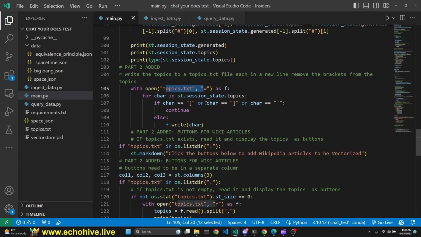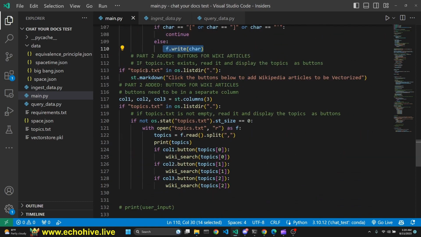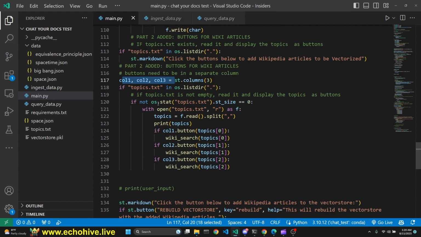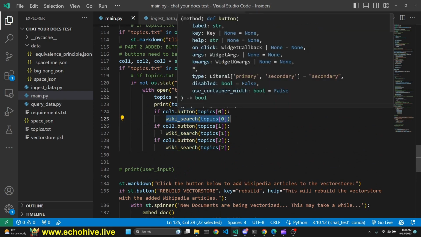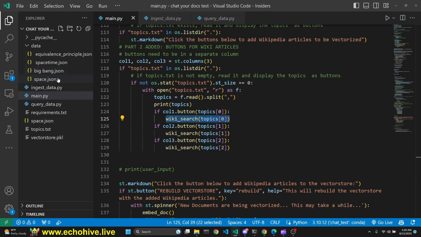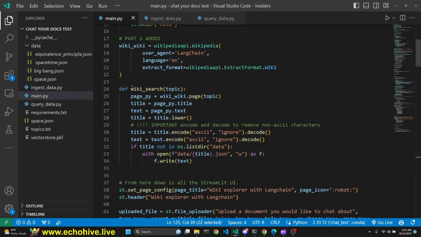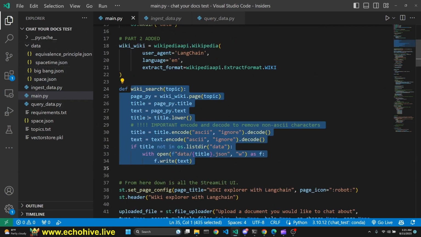Then we open the topics.txt and we just parse through all that list, and then we write it character by character. Then if we have a topics.txt file, we create 3 columns, and then we go over it, and we generate a button for each topic. And if those buttons are clicked, we activate the wiki search function and download the Wikipedia articles and save them under the data folder. Remember, we have defined the wiki search at the top of our script.